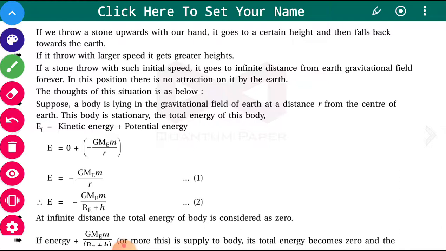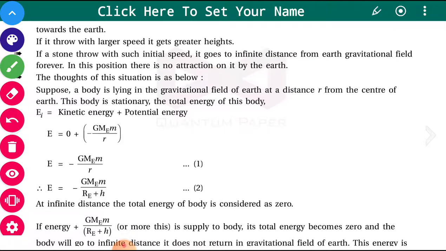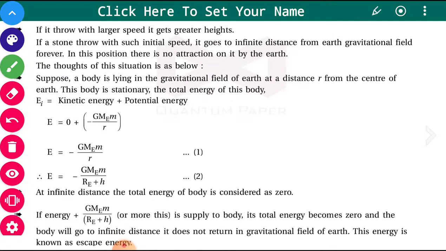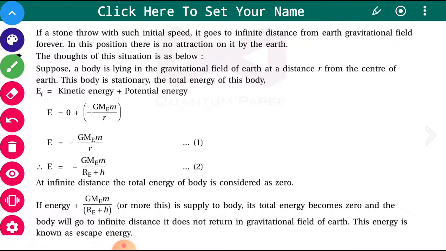In this position, there is no attraction on it by the earth. Try to understand this sentence. If a stone is thrown in such a way that it has a tremendous initial speed and it goes to infinity, at that point the gravitational attractive force of the earth is not experienced by it.